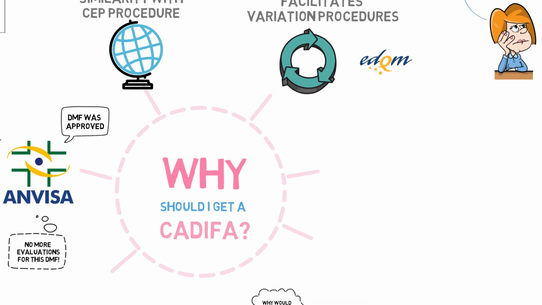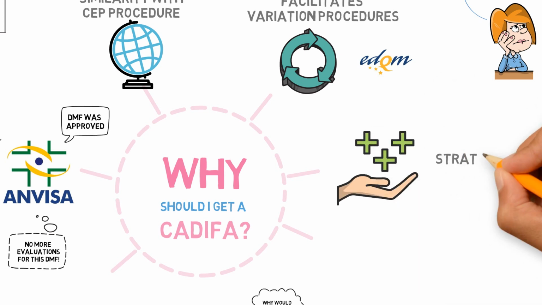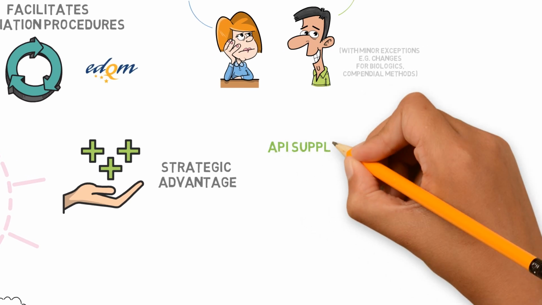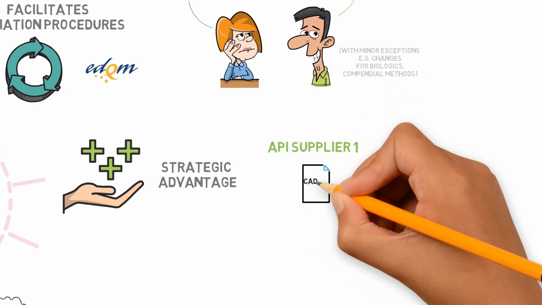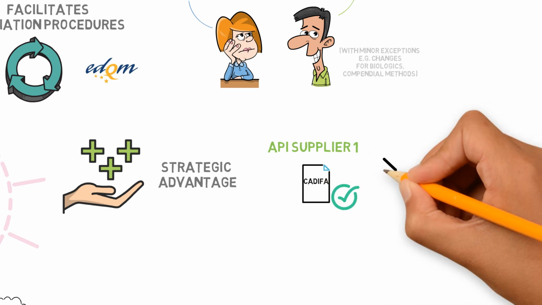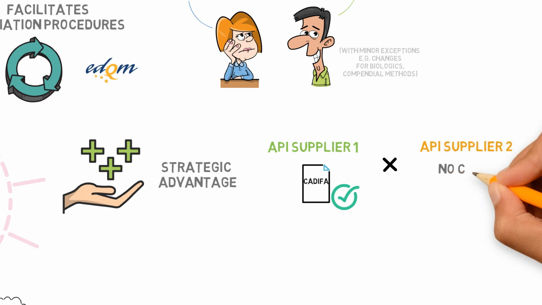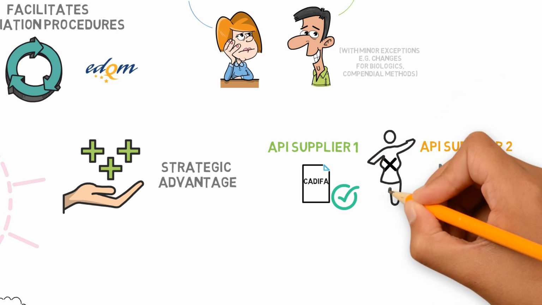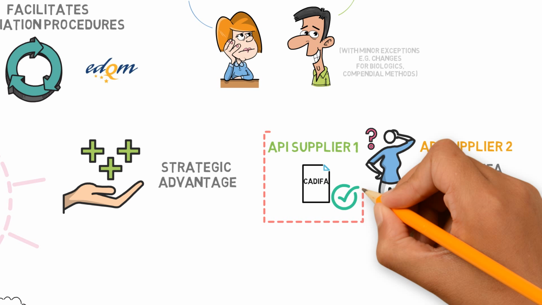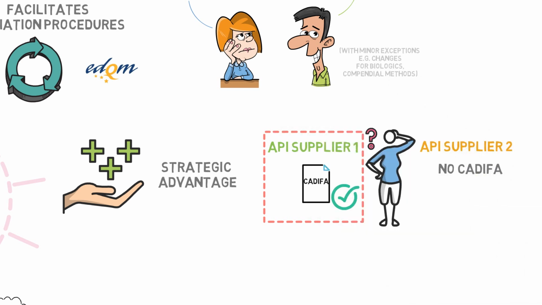A CADIFA can also offer the API manufacturer a strategic advantage for that market. If an API supplier already holds a CADIFA, there is no risk that Anvisa will reject that DMF for a new submission, because this is already approved. So if a pharma company needs to choose its API supplier, considering supplier 1 already has a CADIFA, but supplier 2 does not, having a CADIFA may give you additional points in the selection process, since this may be considered less risky for their submission.